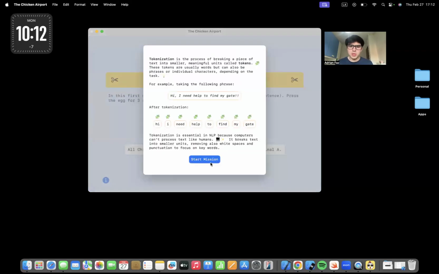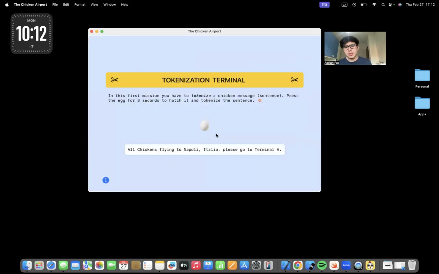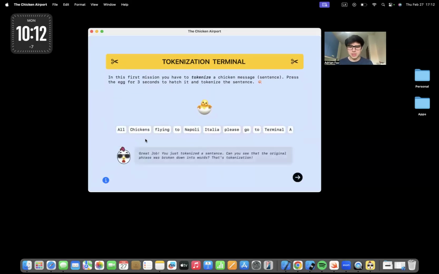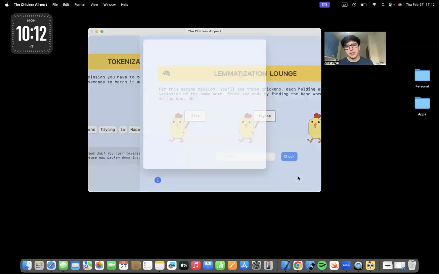For example, in the first mission, which is about tokenization, the user can see a small explanation of it, why it is important, and then complete a small mission. There's this sentence that the user has to tokenize by simply clicking this egg and hatching it. As we can see now, the sentence is tokenized. It was broken into its parts, right?